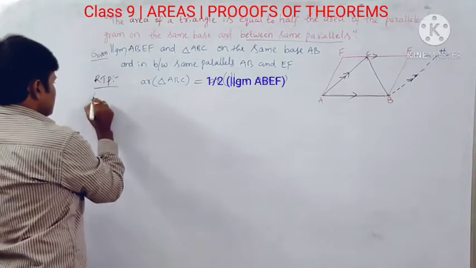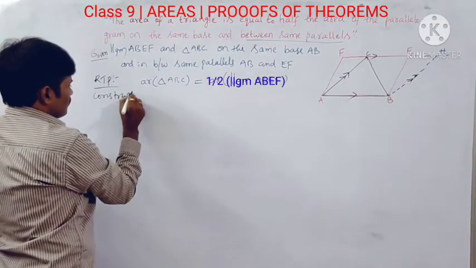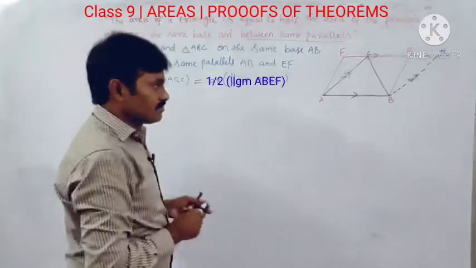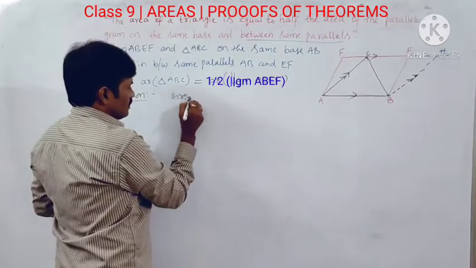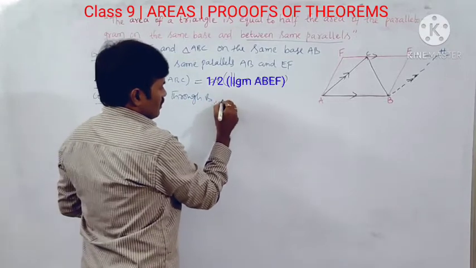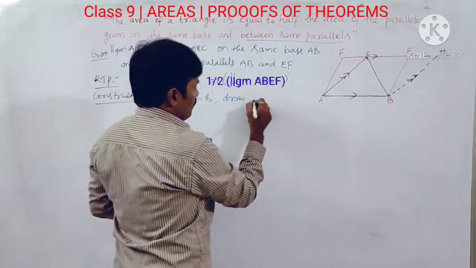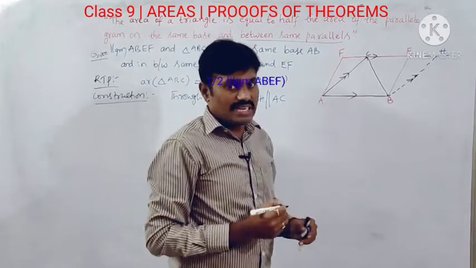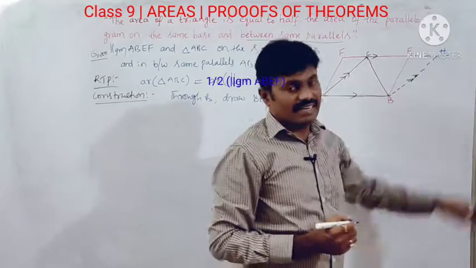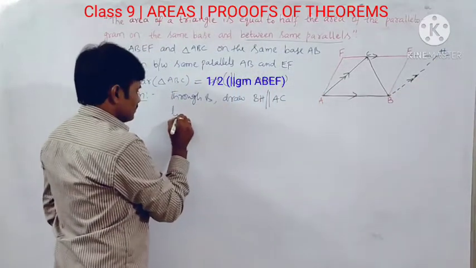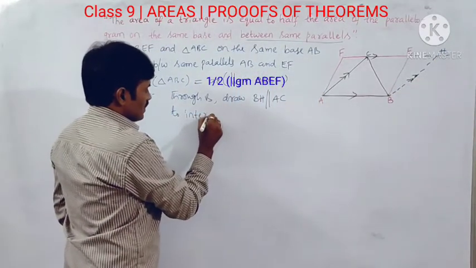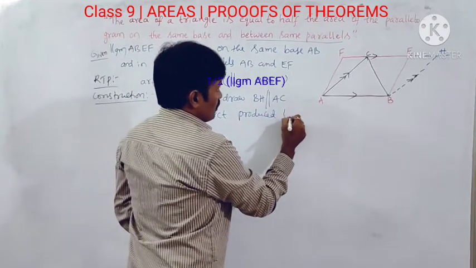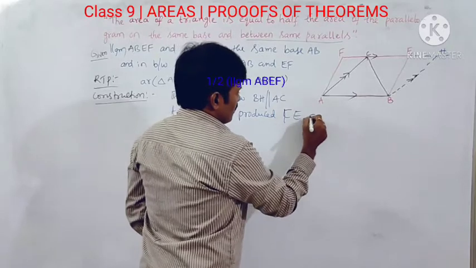In the construction part, what have I done? In the construction, through B, draw BH parallel to AC, to intersect the produced FE at H.